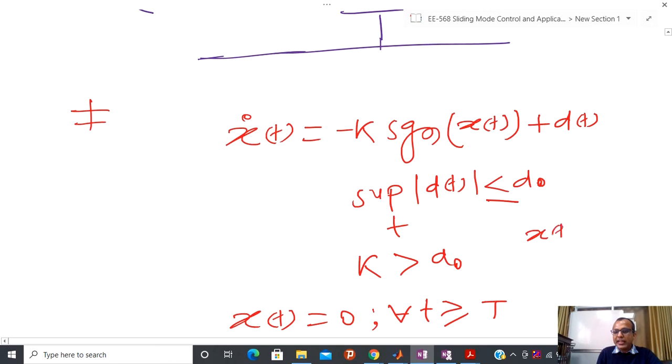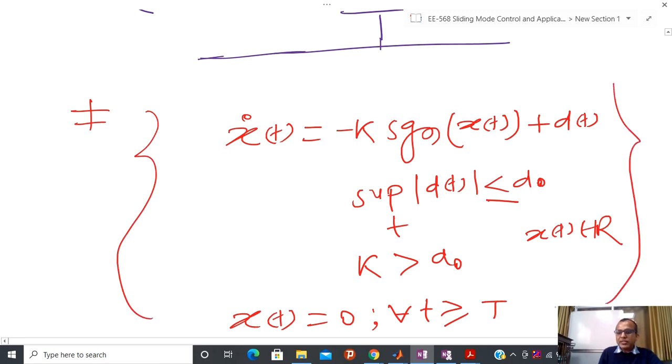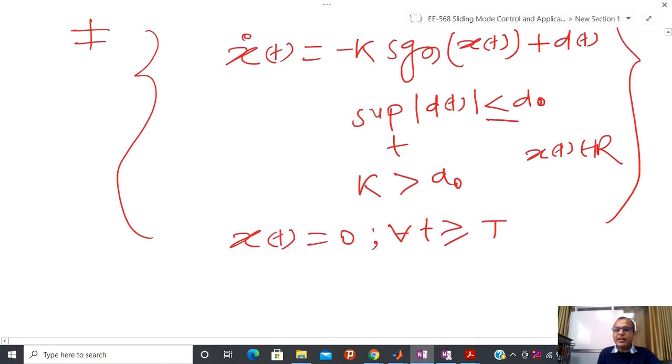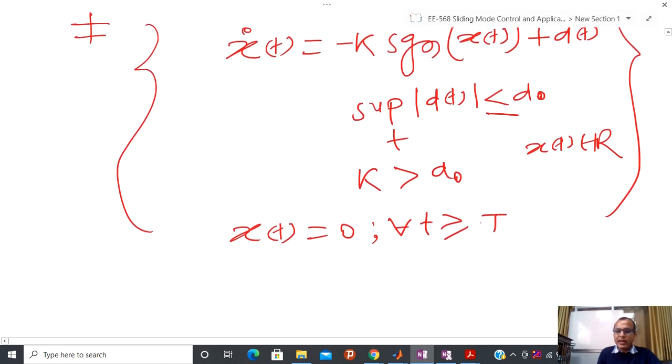Here you have to notice one more thing: whatever phenomena I have discussed till now, I am just talking about x(t) belonging to R. So if I have a one dimensional, or first order, differential equation with a discontinuous right hand side, and if I design the gain k greater than d(t), it is possible to show that I can maintain x(t) equal to 0 in finite time.